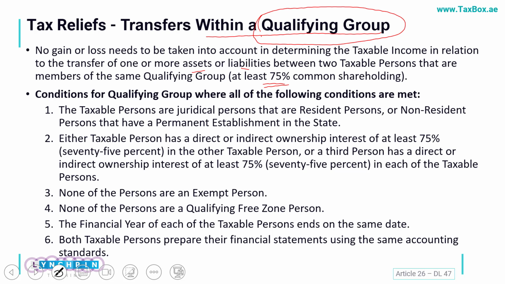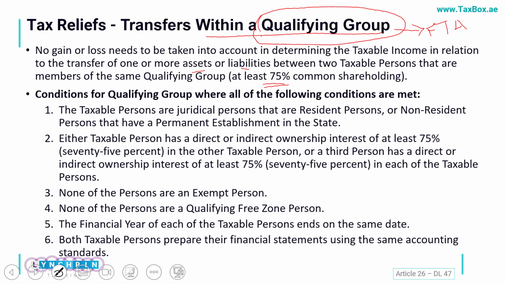Now here it is important to understand that for the qualifying group I don't have to take any approval from FTA. Okay, and it is not to be confused with the tax grouping, which we'll discuss afterwards, where we can file a single tax return and we can exclude intra group transactions also.